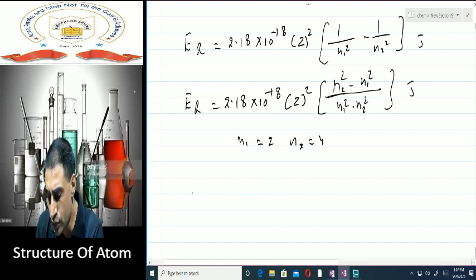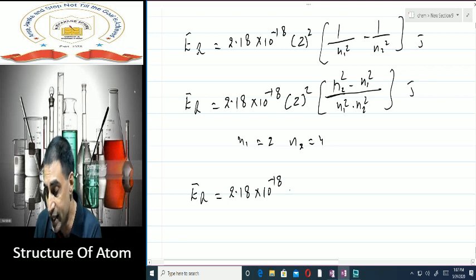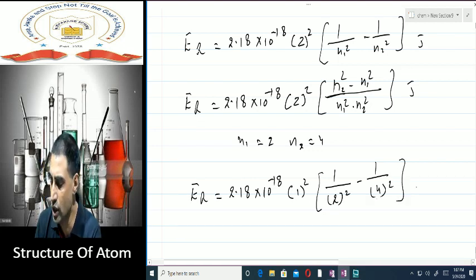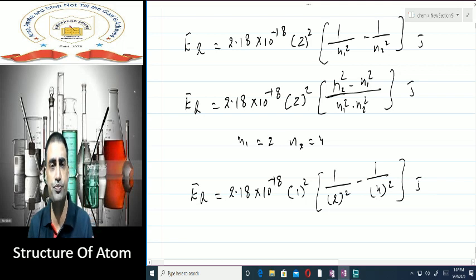So you will write energy of radiation is equal to 2.18 into 10 to the power minus 18. For hydrogen, you know the atomic number is 1. Then 1 upon 2 square minus 1 upon 4 square. You will solve it, you will get the energy of the radiation.